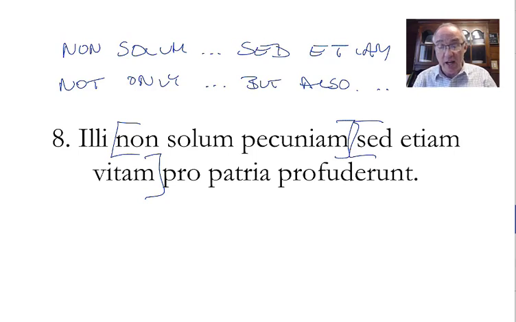So, pro patria, for their own country, it is acceptable to throw patria in there, because that's the entire sense of the word. And that's how we would speak. It's just natural for us to say that. And also in this sentence, I think it's not natural to include their own money and their own life. Whereas we would not, the Romans are like, whose did you think I meant?